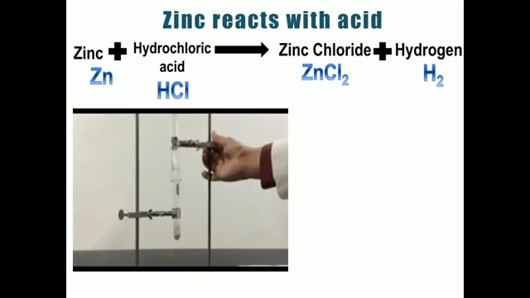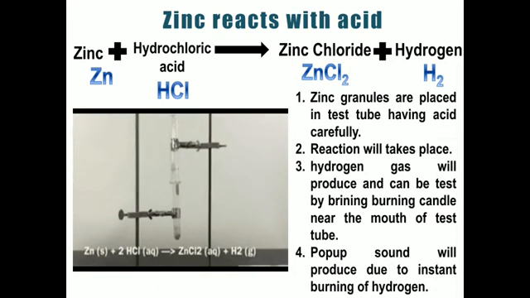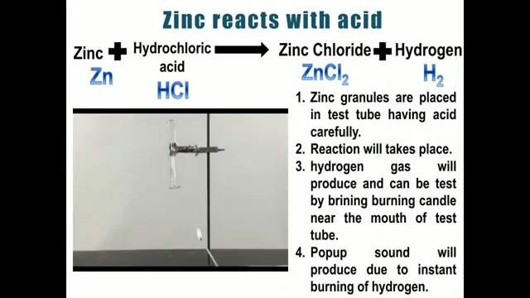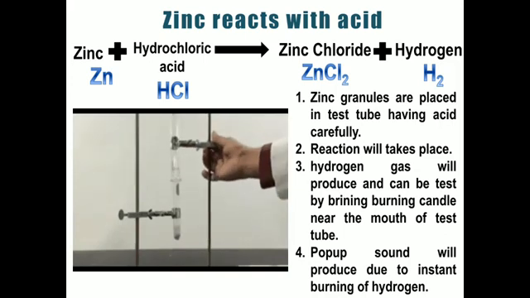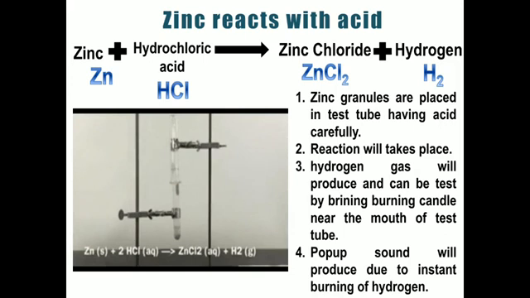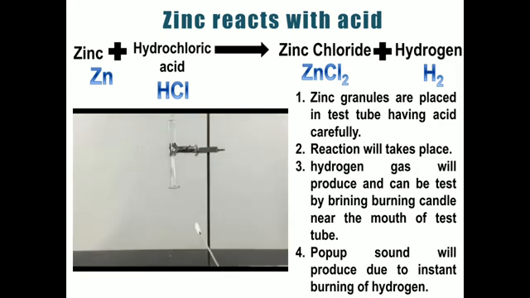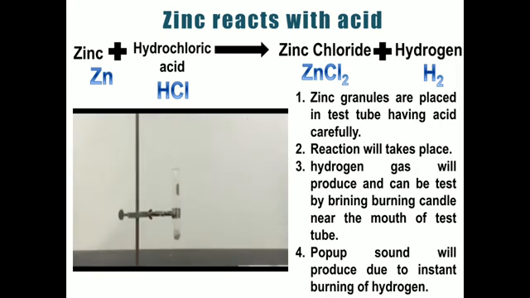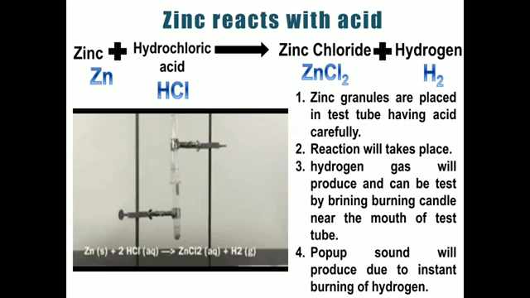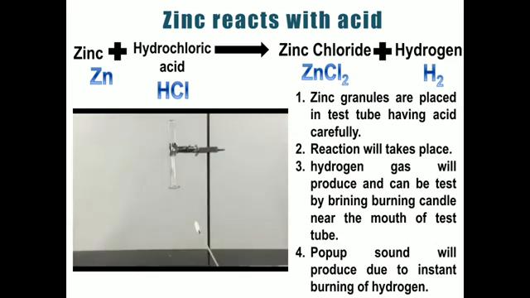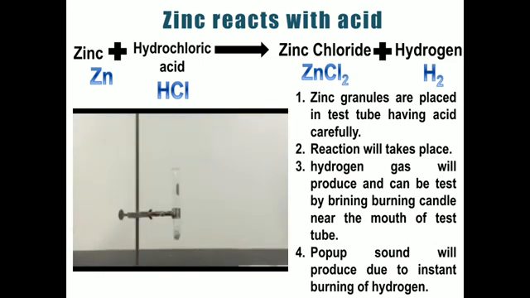So basically in this reaction, just observe this reaction in the beginning. So here it starts. So we have to add the zinc in the acid. So now hydrogen gas is released, which is trapped inside the upper test tube. Now we are going to put the burning candle near the mouth of the test tube. So a pop sound will be produced. So this pop sound is just to indicate that hydrogen is released in this particular reaction. So this is how we can identify.